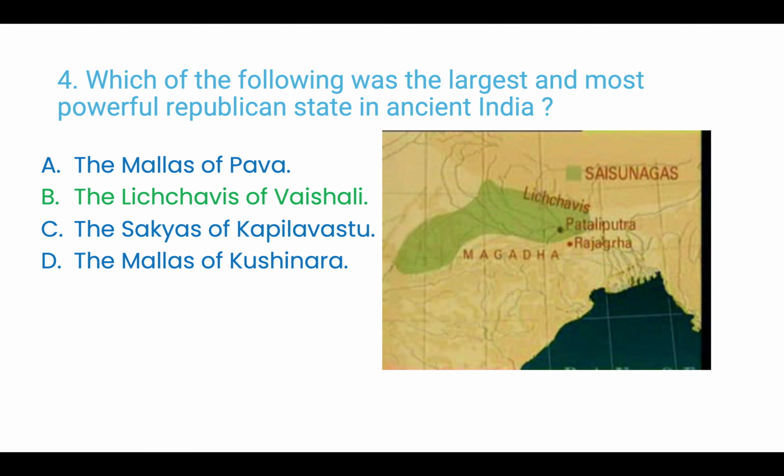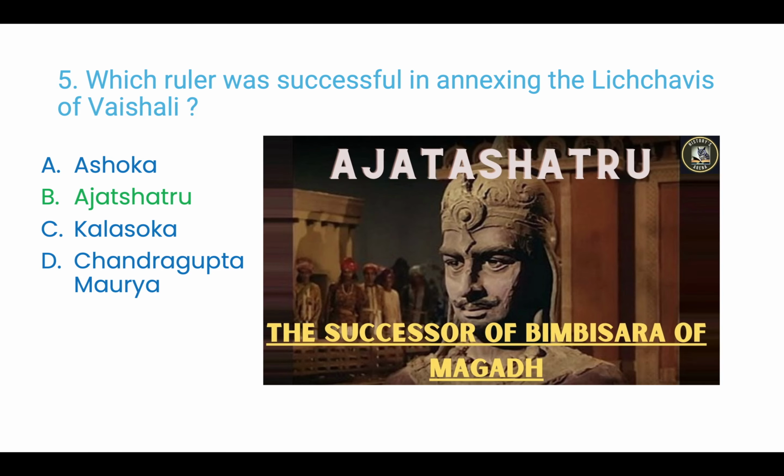Question 4. Which of the following was the largest and most powerful republican state in ancient India? A. The Mallas of Pava, B. The Lichavis of Vaishali, C. The Shakyas of Kapilvastu, D. The Mallas of Kushinara. Answer is B. The Lichavis of Vaishali.